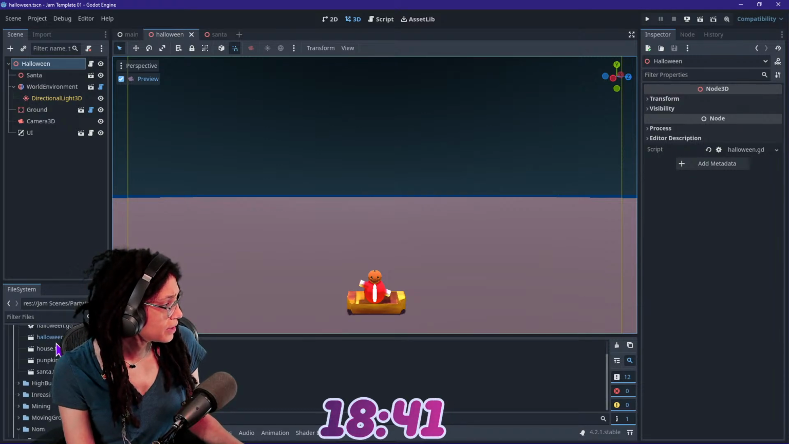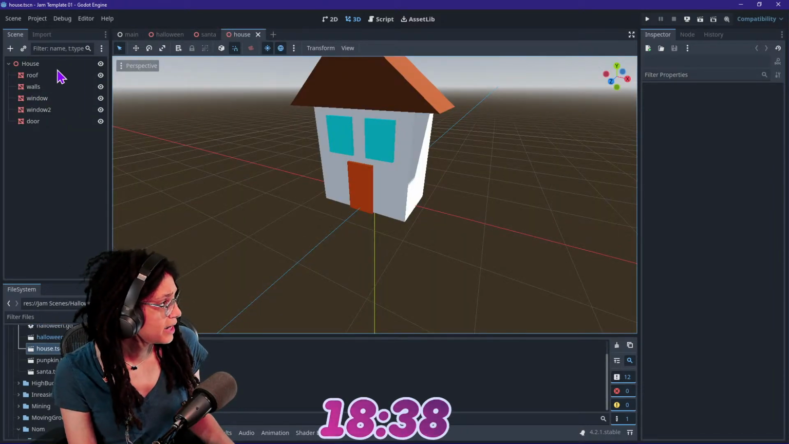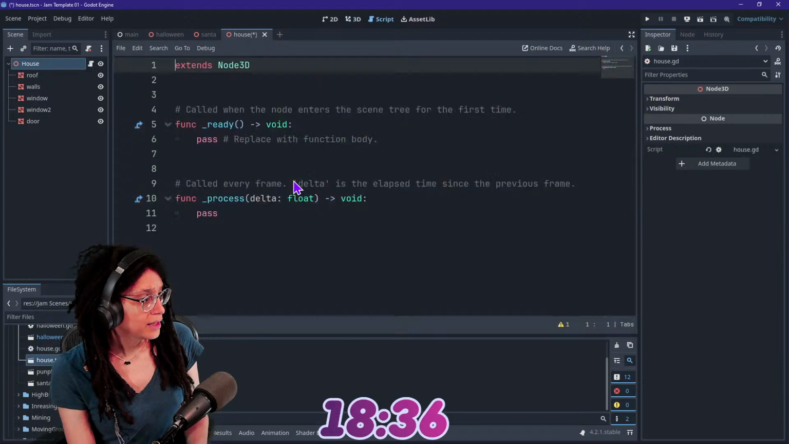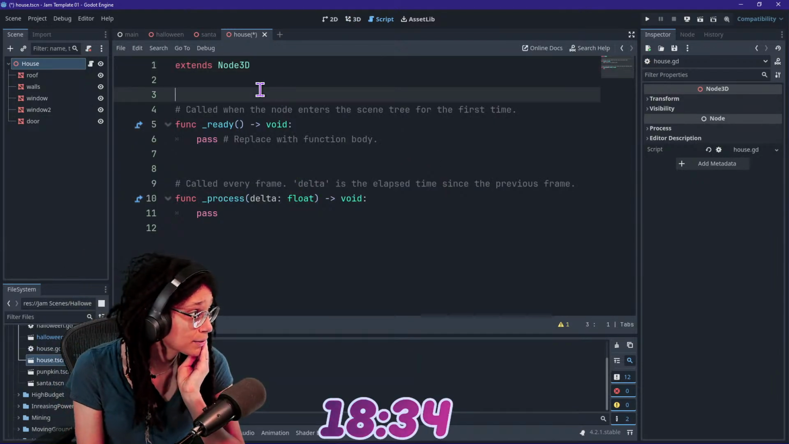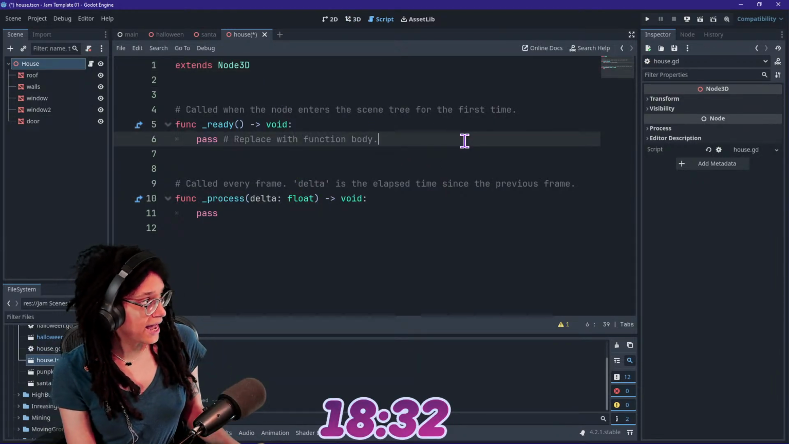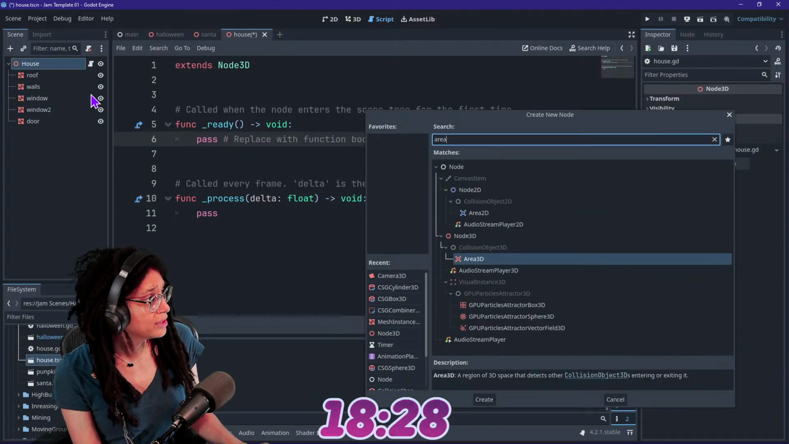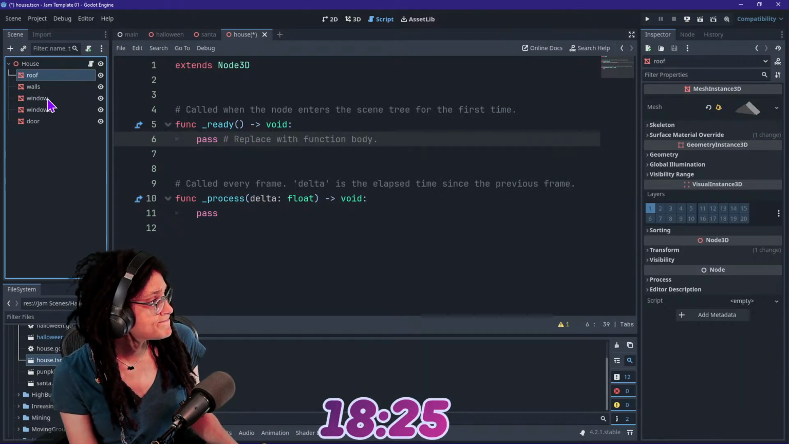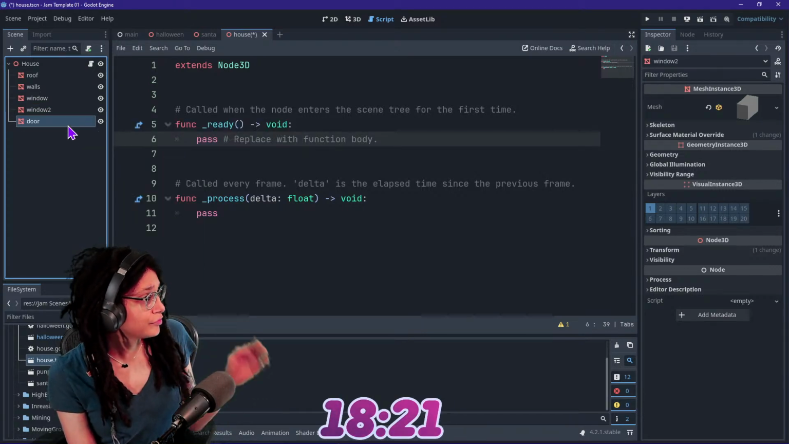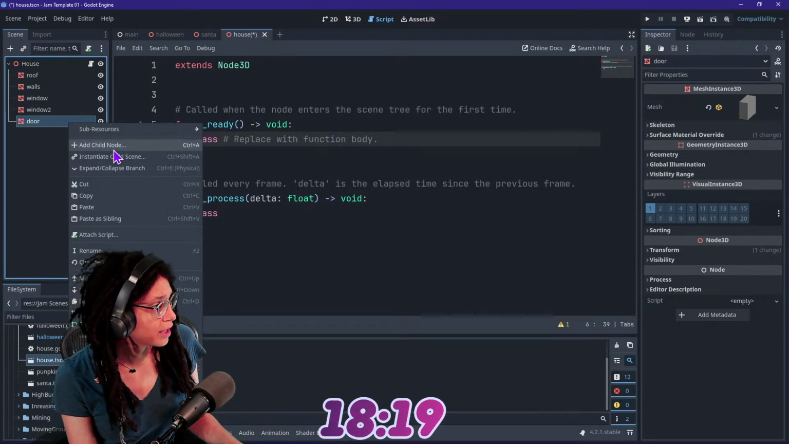Where's my house? I scrolled away from it. There's my house. Let's add a script on here. Now, somehow you need to be able to click on this house. So do that, please. I'm going to add an area. You probably don't need an area 3D. We could say that it's like the door you have to click on. That's a little confusing, I would think, but who cares?